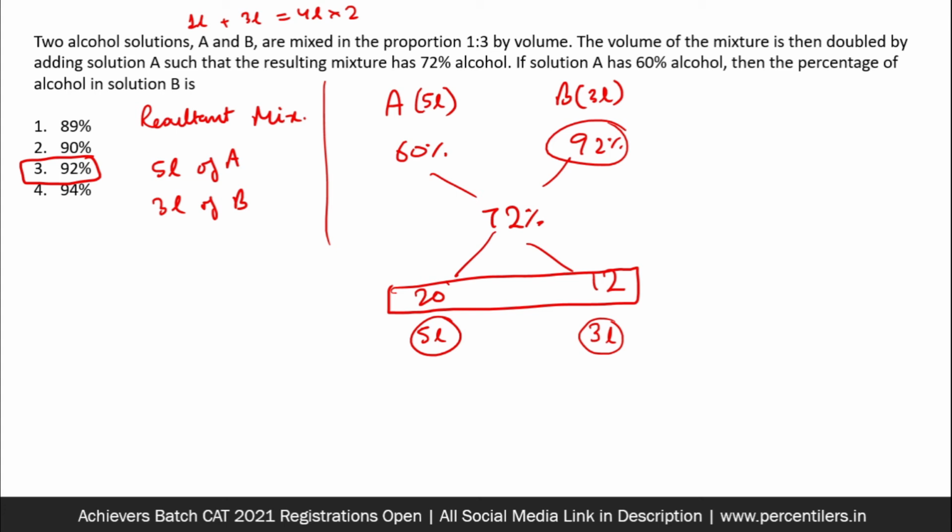The other approach would have been to use the options, but that might have taken a lot of time because this is the third option. You would have started with the first or second option. Also, you would still have to deal with the fact that in the mixture, 5 parts is A and 3 parts is B. Hope you understood.